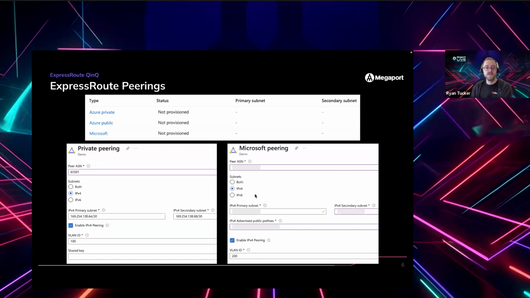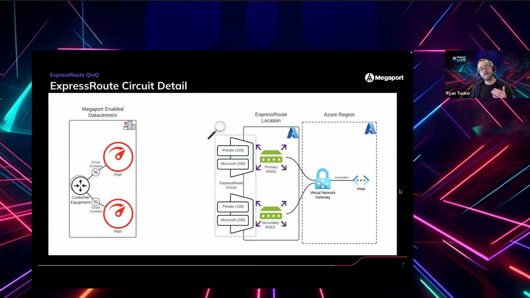When you configure these, each of the two peerings is delivered on a different VLAN. So you can see down the bottom here in this configuration screen that the private peering is configured to be delivered on VLAN 100, and the public peering, the Microsoft peering rather, is configured to be delivered on VLAN 200. And that's really where the bulk of this situation arises. So if we go back to that image that we were looking at, but we zoom in a little bit on the ExpressRoute circuit,